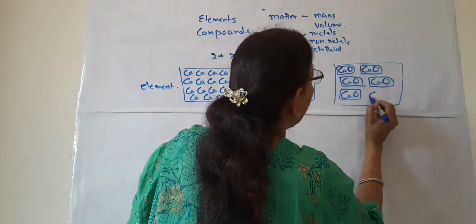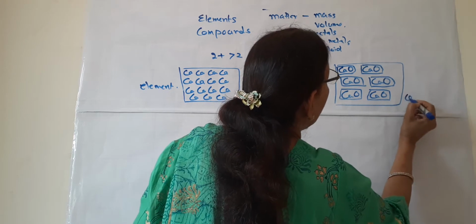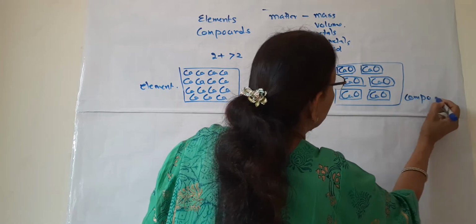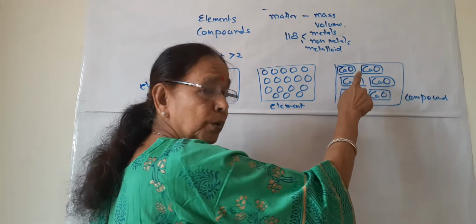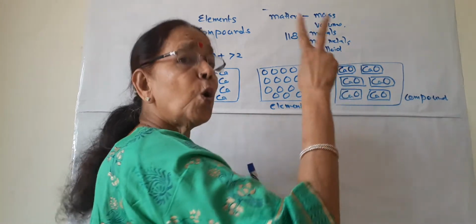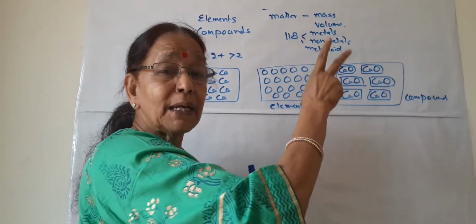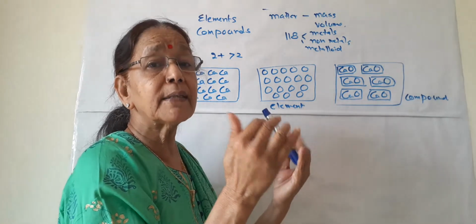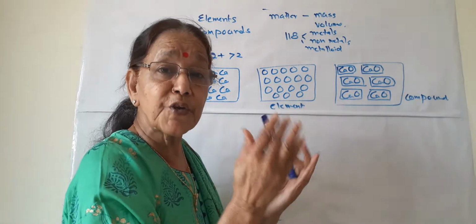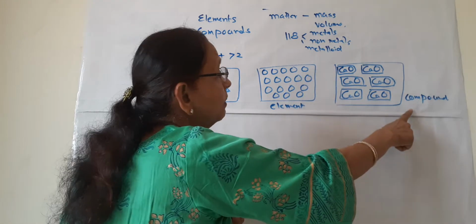So what this block represent? This block represent a compound. So as per the definition of compound, two or more elements combined together by chemical reaction. Chemically, they have certain bondings, certain force of attraction between them. So they are held together.